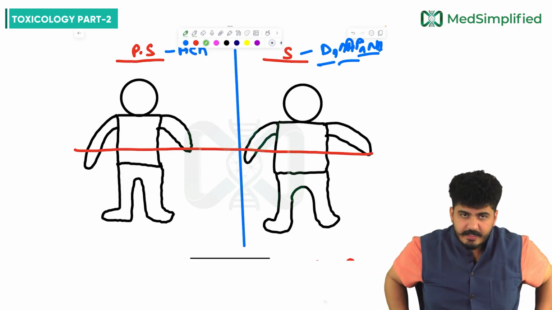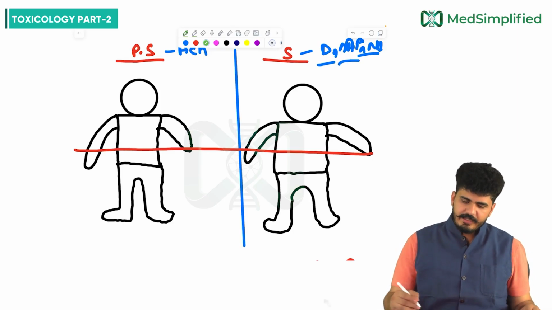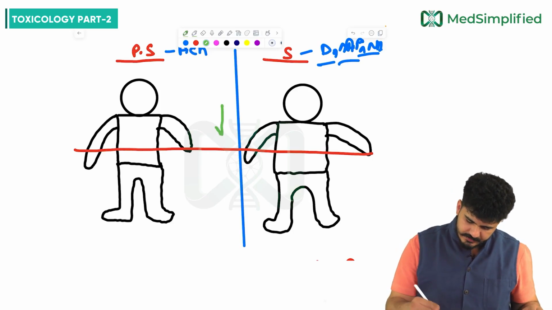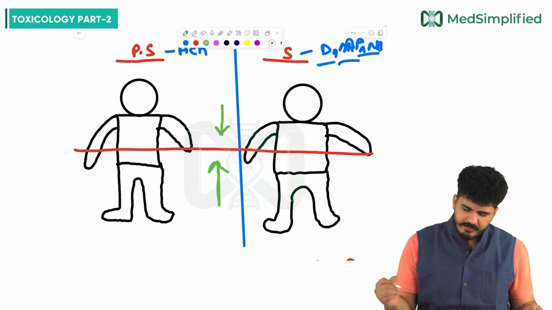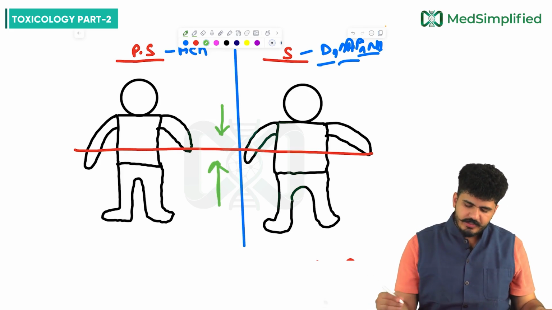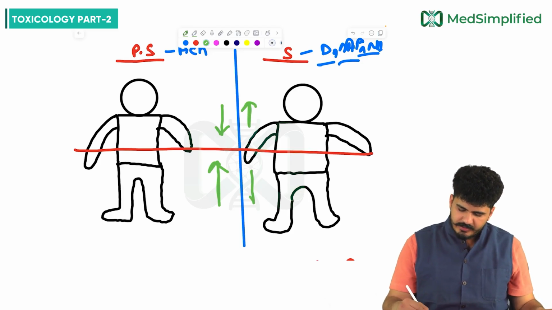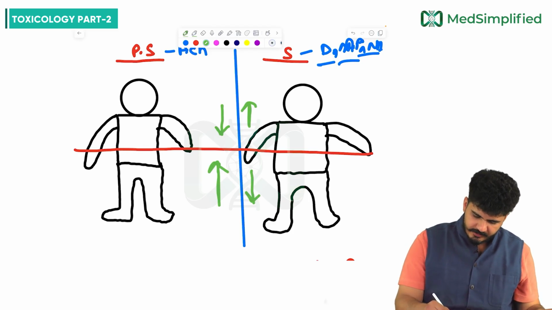In the parasympathetic, above the GIT everything will decrease and below the GIT everything will increase. In the sympathetic, the opposite will happen: above the GIT everything will increase and below everything will decrease. Let's see what is increasing and what is decreasing.